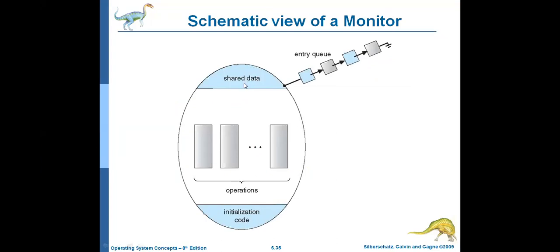Whenever the shared data is to be accessed by any process, all the processes that wish to use the shared data are kept in a queue. This is the queue. All the processes are waiting. The first process points to the next. Likewise, all the waiting processes are kept in the queue. So the monitor consists of three things: shared data, procedures or operations, and initialization code.